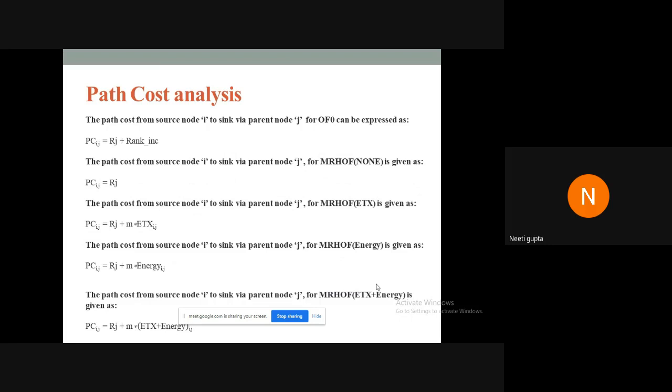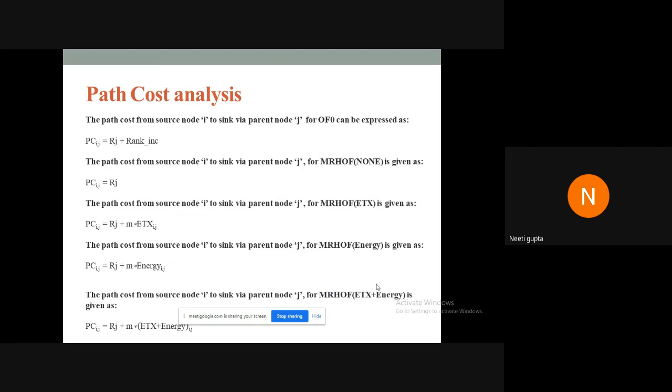And we gave the mathematical analysis of path cost for different objective functions. For objective function 0, it was simply based upon the rank increase. For MRHOF, that is minimum rank hysteresis objective function, with no matrix selected, it was based upon rank. For matrix selection, ETX is expected transmission count. For expected transmission count, it was the rank plus the ETX value, the expected transmission count from the node, which is the candidate parent.